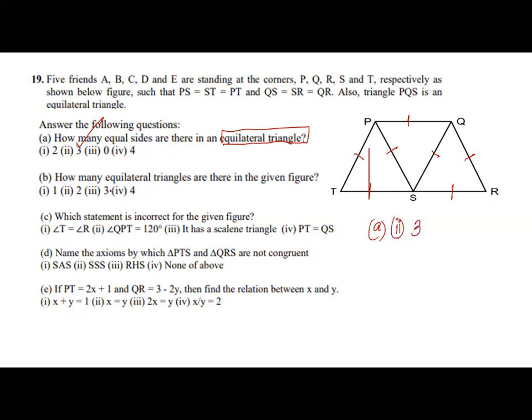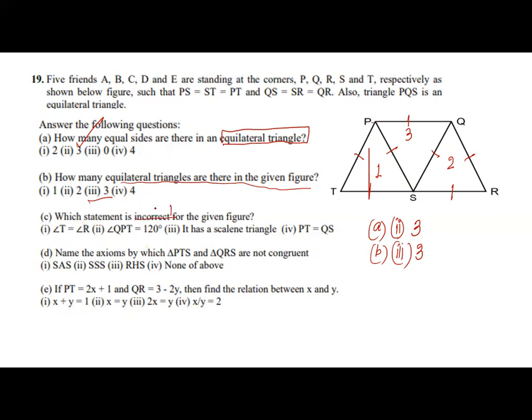Coming to the second part, B part. How many equilateral triangles are there in this figure? One is PTS, one is QSR, two, and one is PQS, three. So there are 3 equilateral triangles. So where is the answer? The answer is the third option. This will be 3.